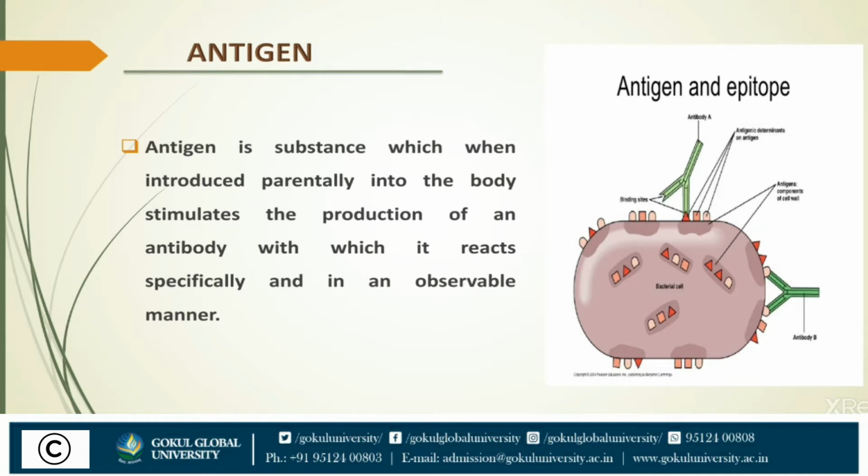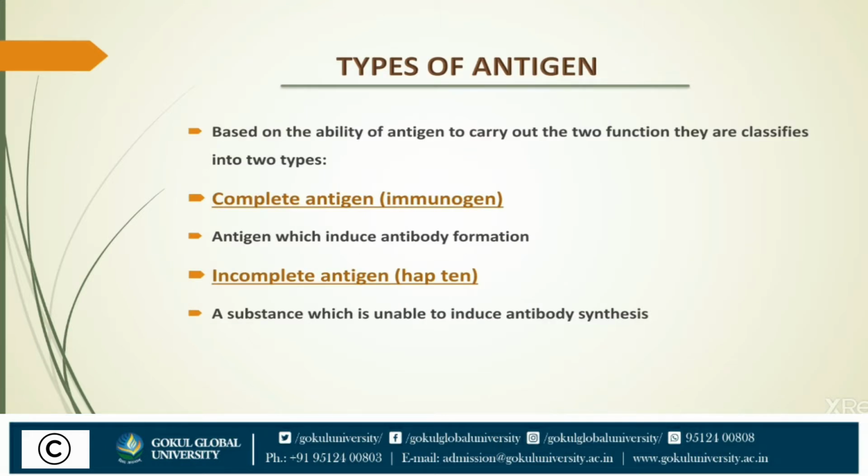Now, let's see the types of antigen. Based on the ability of the antigen to carry out the two functions, they are classified into two types. The first one is a complete antigen. It means an antigen which is able to induce antibody formation and is able to react with it specifically and in an observable manner. It is known as a complete antigen.